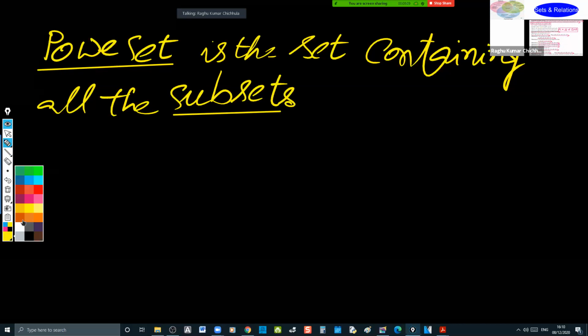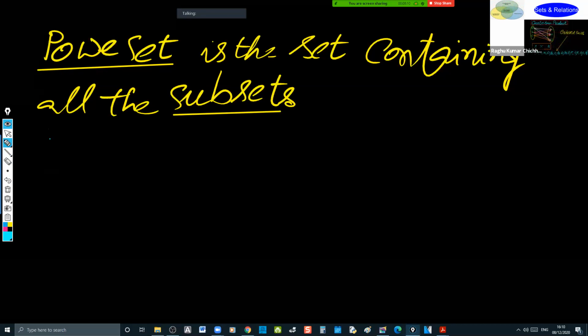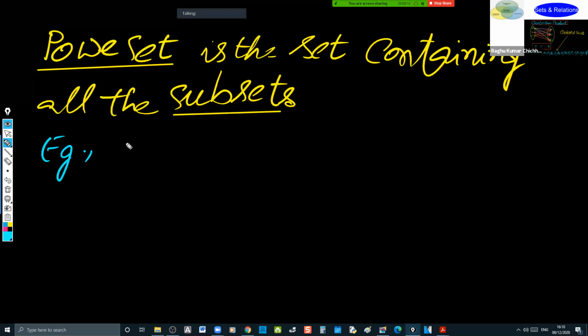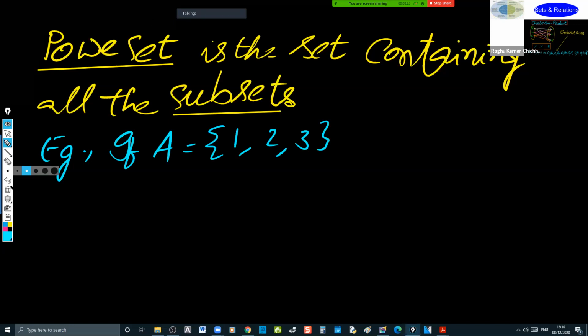Example. If A is equal to {1, 2, 3}, it is a set I have taken.